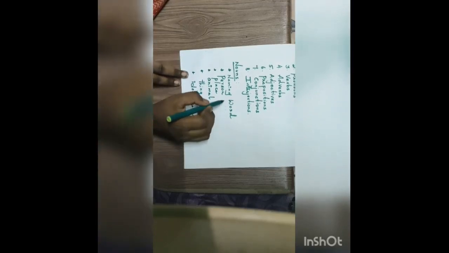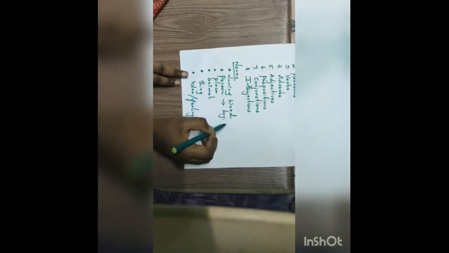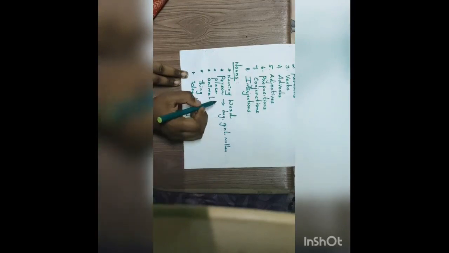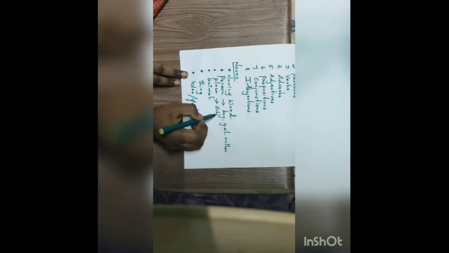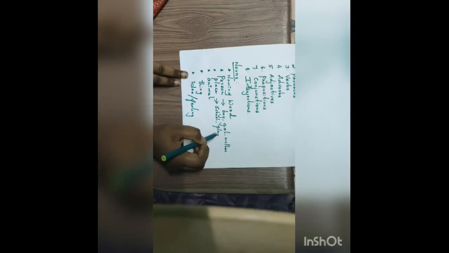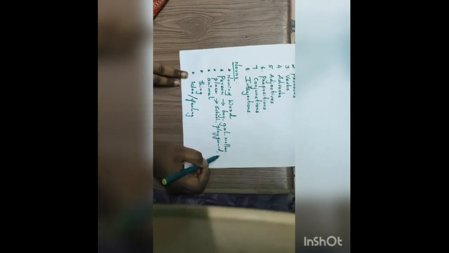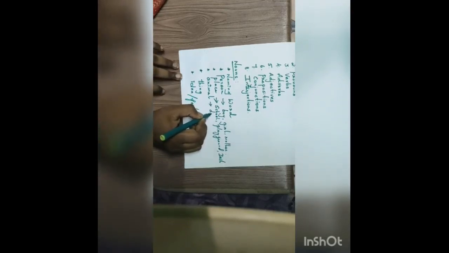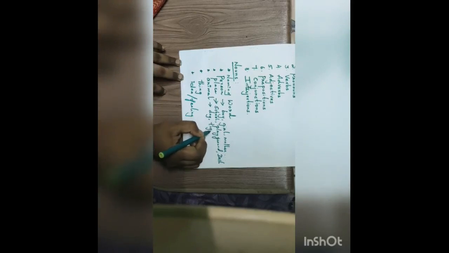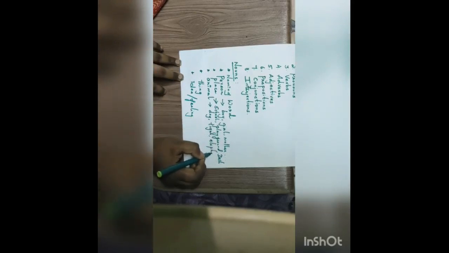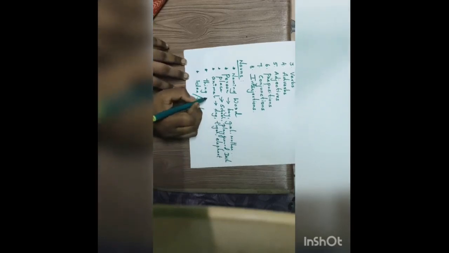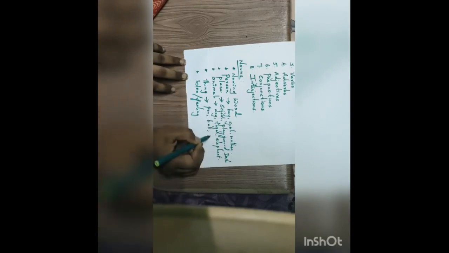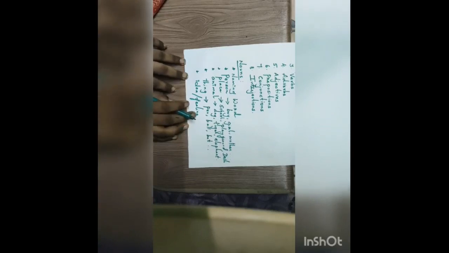Let us see some examples. For person: boy, girl, mother, etc. These are the examples for the person. For place: school, playground, Delhi. These are the examples for the place. For animal: dog, tiger, elephant. These are the examples for animal. Things: pen, ball, bat. These are the examples for things.